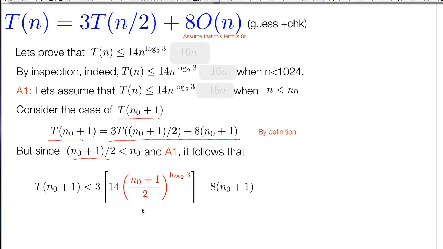Now I want you to pair up with someone, 2 or 3 people, and try to explain how to continue this proof, or in particular, what goes wrong, why you can't continue. So I was roaming around the room, and I think many of you came to the conclusion that, of course, these 3's will cancel out, and we'll end up with an expression like this: (n0 plus 1) to the log base 2 of 3 plus 8(n0 plus 1).